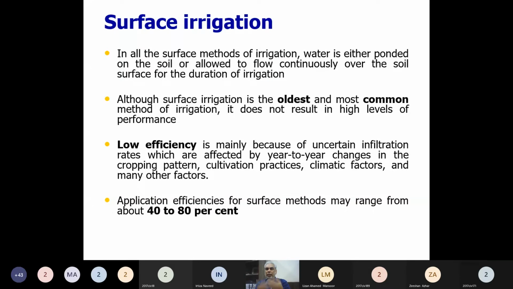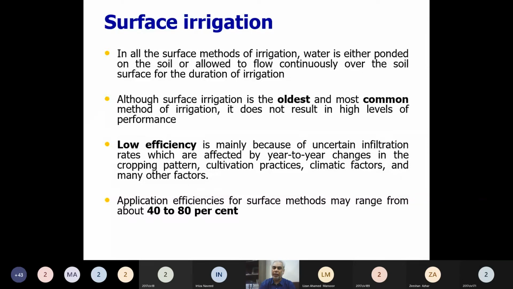So when water is standing for a longer period in the field, then evaporation losses are higher as compared to those methods which don't allow pondage of water. So that's why all the methods that are sub-methods of surface irrigation result in low application efficiency as compared to the subsurface, as compared to sprinkler, as compared to drip irrigation method.